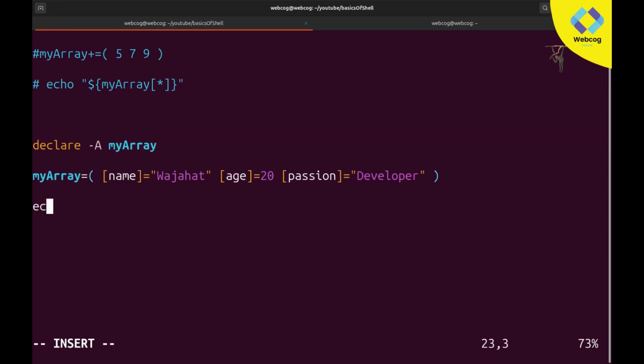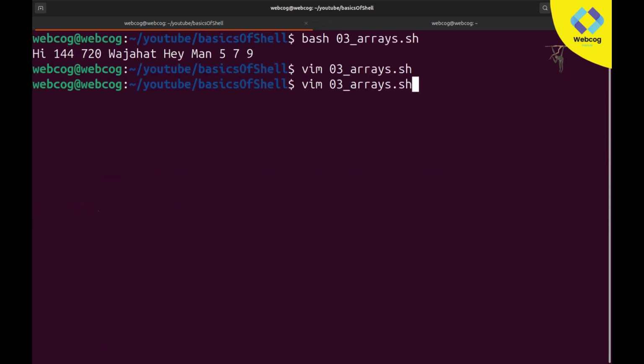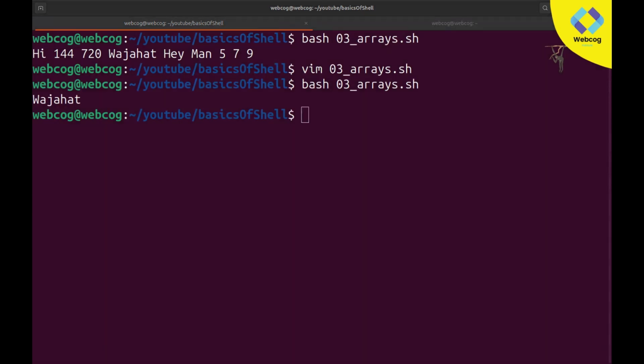Now it's done. You can simply echo, calling it the same way as you call your array: $, curly braces, your array name, which will be my array, and then square brackets. Inside the square brackets, instead of an index number, we will use our keys. Earlier we typed indexes like 0, 1, but this time, if you want to print the name, just write the key. Like if you want to print Wajahat, just write the key. The key for Wajahat is name, so I simply write name here, and now if I save and run, you can see it's printing Wajahat. So this is basically key pair values, nothing else.